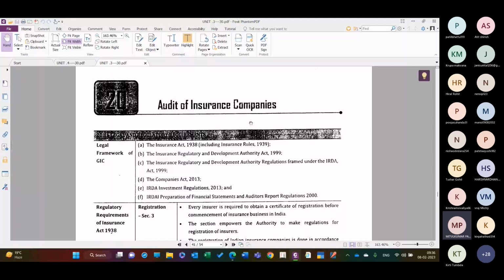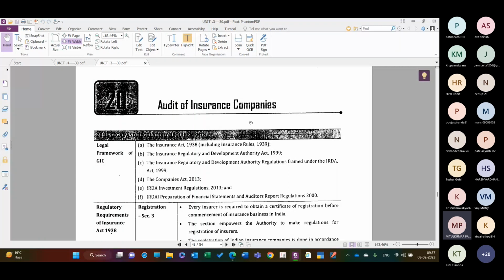The auditor has to plan, the auditor has to understand the engagement. So which kind of insurance company it is: whether it is general insurance, life insurance, or both, right? What are the different functions of the insurance company? Then, on the nature of engagement, the auditor has to obtain all the knowledge of the activities of the insurance company under audit. And the auditor has to plan and develop an audit program to execute the audit.